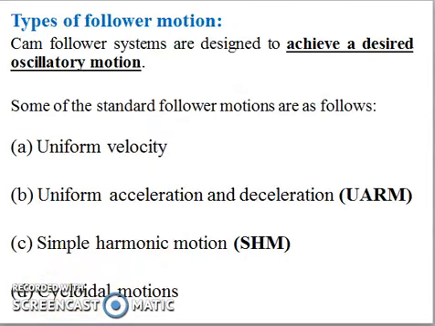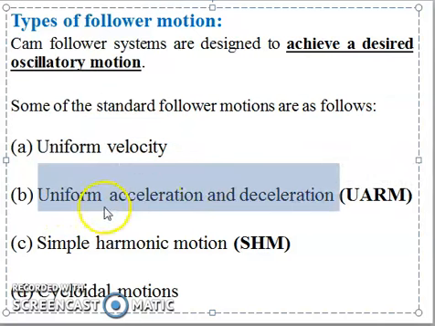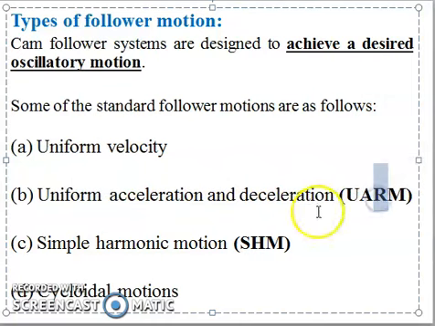The next and last bit: types of follower motion. The cam follower systems are designed to achieve the desired oscillating motions. As already said, followers are used to achieve the motions. Some of the standard follower motions are as follows: uniform velocity, uniform acceleration and retardation, or you can say uniform acceleration and deceleration. Retardation and deceleration are both the same. Deceleration means decreasing, acceleration means rising. Then the third one is simple harmonic motion.